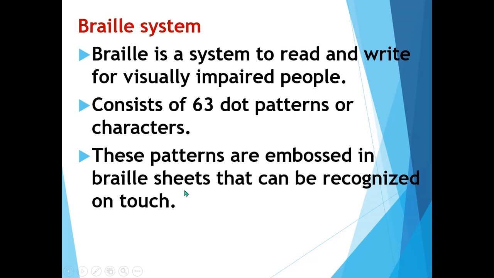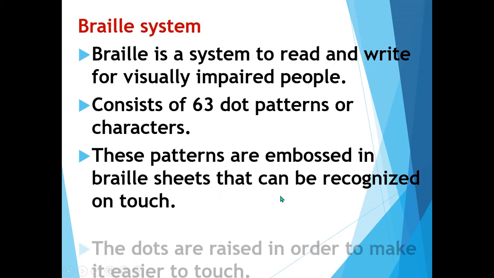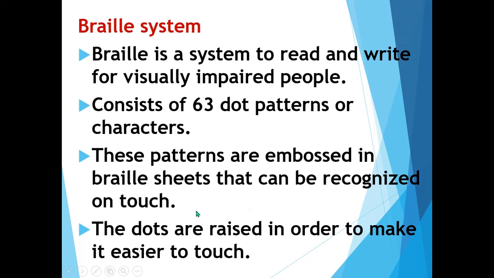These patterns are embossed in the Braille sheets. Just as we write letters on paper, in the same way these 63 dot patterns are embossed in the Braille sheets, which can be recognized by touch. When they touch the dots, they can easily recognize the letters and are able to read. The dots are highly raised in order to make them easier to touch. So this is the Braille system, which helps visually impaired people to read and write.